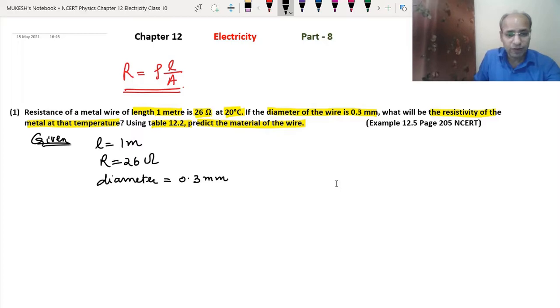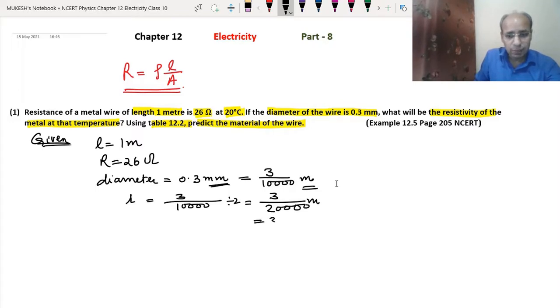So for this we will find the radius. First we have to convert 0.3 millimeter into meter, into the SI unit, which becomes 3 upon 10,000 meter. Now the radius will become half of it. So we divide 3 upon 10,000 by 2, and it becomes 3 upon 20,000 meter, or we can write the radius as 3 upon 2 into 10 to the power minus 4 meter.